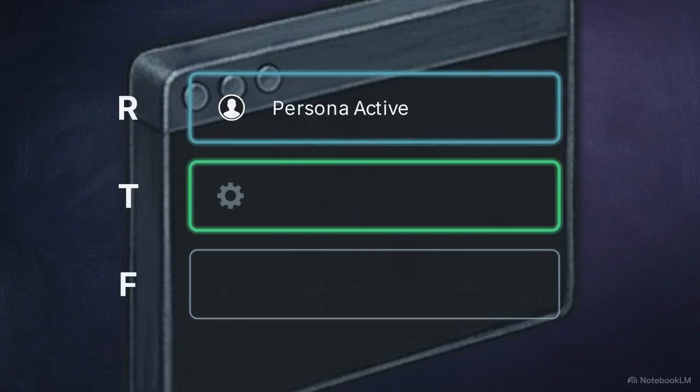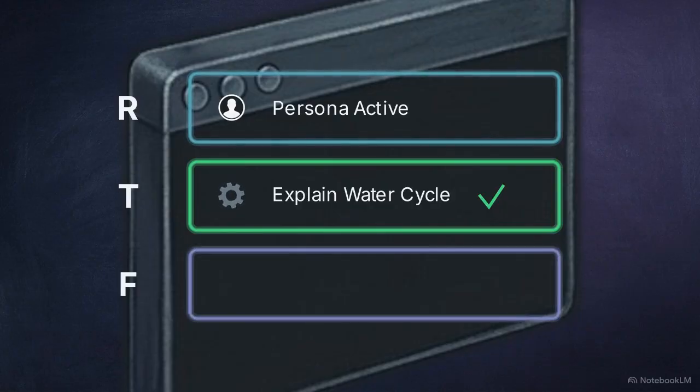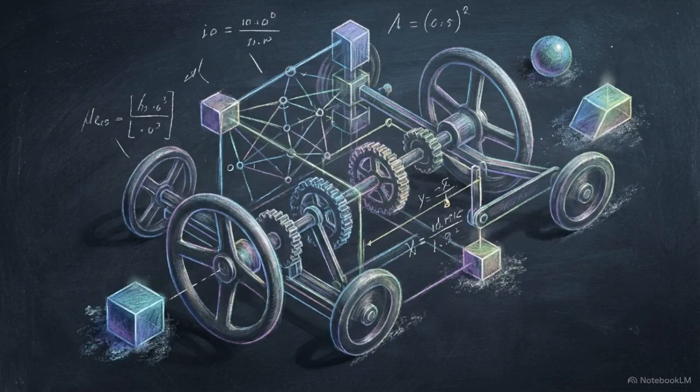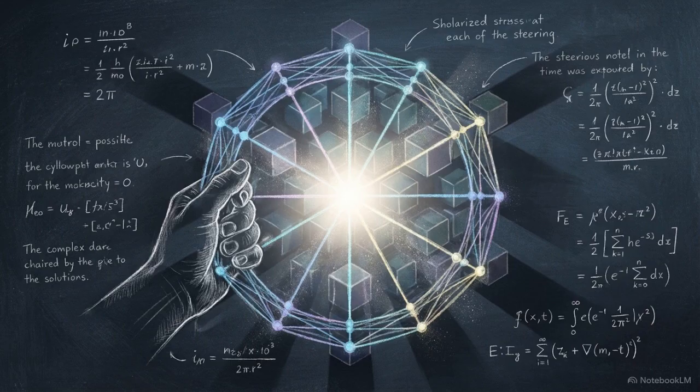T is for the task. This is the concrete action we want the engine to perform, such as explaining the water cycle. This provides the AI with a clear, measurable goal. Finally, the F dictates the format. This instruction shapes the final structure of the information, whether it's a detailed essay or 3 concise bullet points. This structured framework acts as a steering wheel, allowing us to translate human thought into machine-readable instructions that maximize the AI's power.